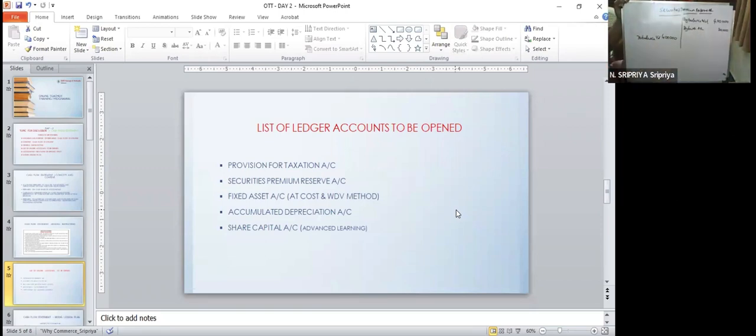Please recollect my, see my question. Out of 5 lakh rupees worth of shares, 3 lakh are issued by cash and 2 lakh for consideration other than cash. To the extent of 3 lakh alone, you will have an effect in the books of accounts. So only to that 3 lakh rupees will you be receiving the securities premium also. 2 lakh rupees is going to the extent of issue of shares for consideration other than cash. So you will not have any effect of that in the books of accounts. To the extent of 3 lakh rupees, there will be inflow.